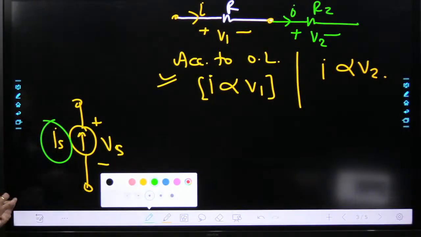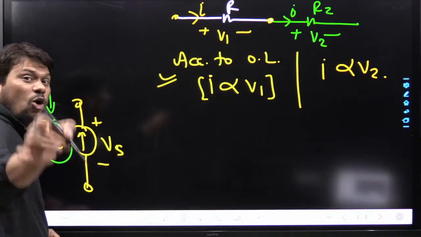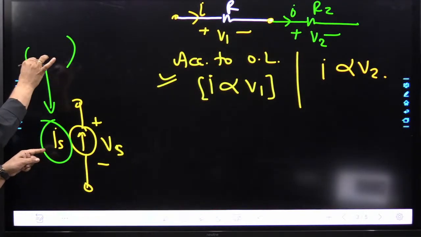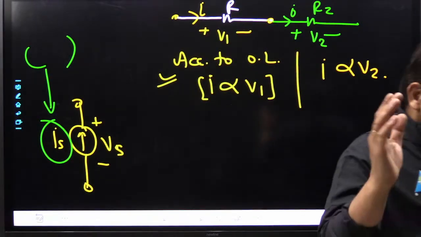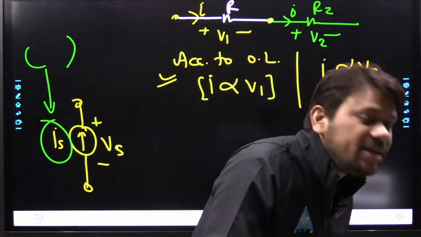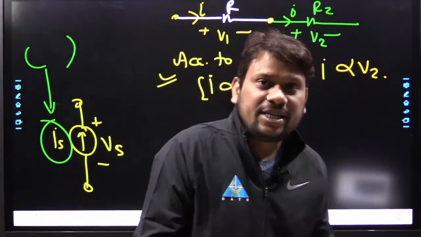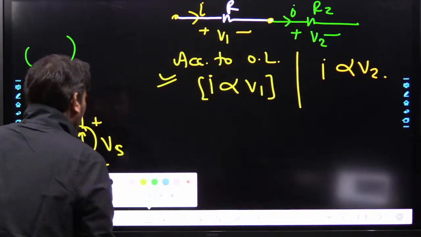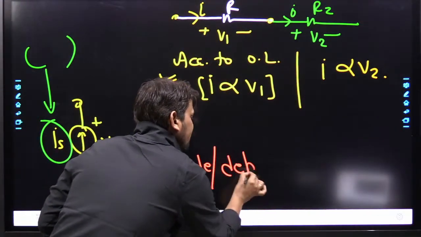If it is a DC current source, is Is an independent quantity or a dependent quantity? Everyone, please tell me fast. Will Is be an independent or dependent quantity if this is a DC independent current source? And in the same way, please tell me, will this Vs be an independent or dependent quantity?